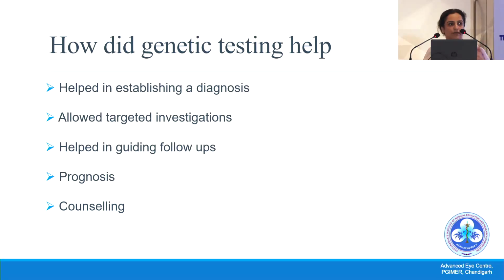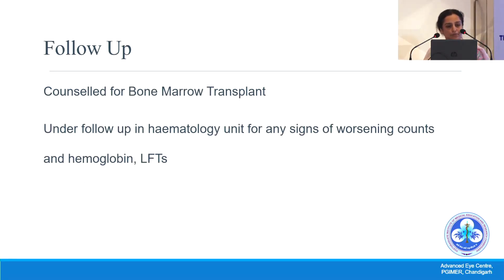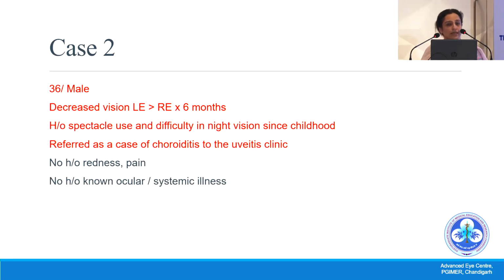At the back of the mind, we have a prognosis for this child, and can we help at this time? It helped in parental counseling. We have counseled the parents to undergo and consider a bone marrow transplant. The child is under follow-up in the hematology unit for any signs of worsening counts and drop in hemoglobin and the LFTs.